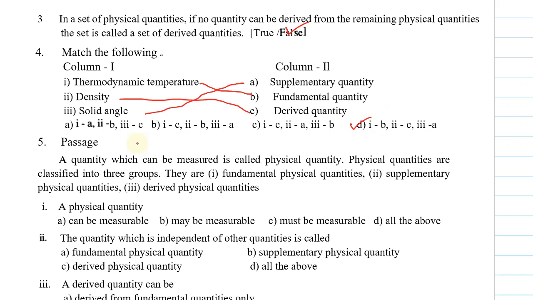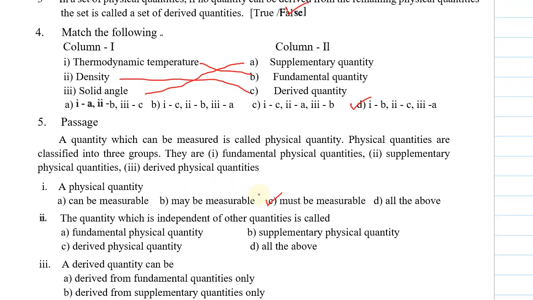Let's see the fifth one. It is a passage question, a comprehension question. A quantity which can be measured is called a physical quantity. Physical quantities are classified into three groups: fundamental physical quantities, supplementary physical quantities, derived physical quantities. Let us see the questions. A physical quantity: option A, can be measurable, may be measurable, must be measurable, all the above. So the correct answer is it must be measurable, not may be, not can be. So the appropriate answer is option C.